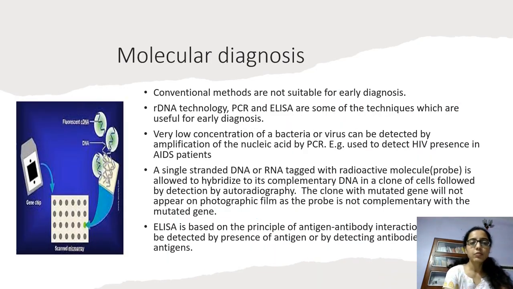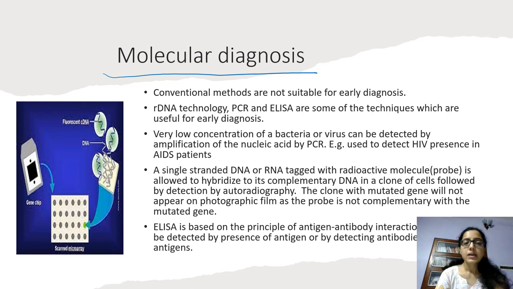Okay. Now, what is molecular diagnosis? Conventional methods, like urine analysis or blood test, are not suitable for early diagnosis of any disease. But with rDNA technology or PCR or ELISA. What is rDNA? Recombinant DNA technology. PCR we have seen in the biotechnology principles chapter, polymerase chain reaction, and ELISA is enzyme linked immunosorbent assay, that is antigen antibody binding reaction.